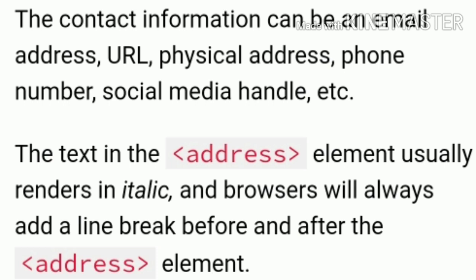Written by John Doe. You can write the name John Doe, then a BR tag. That means that line is ended with a BR tag, a break tag. After that you can write Visit us at, colon, then BR tag. Visit us at example.com.